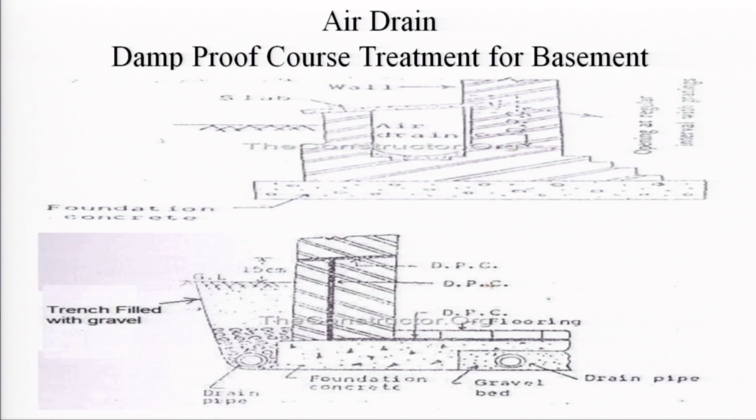Now, come to the picture where the DPC has been laid. You see here, these are the walls and the DPC is laid here this way. You can easily see the orientation and where the DPC has been laid.